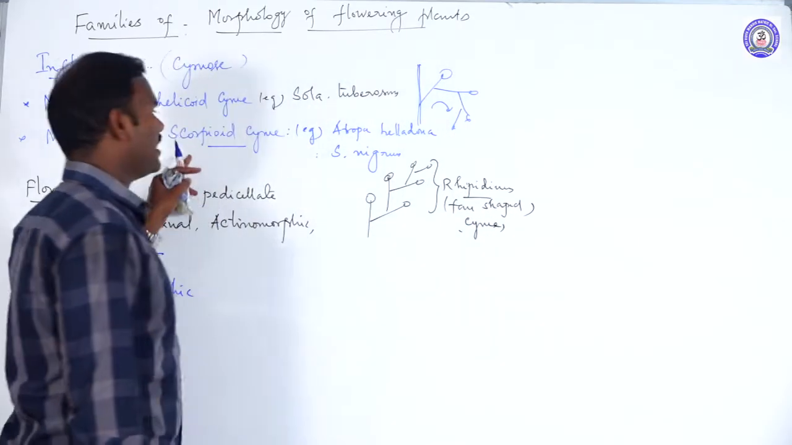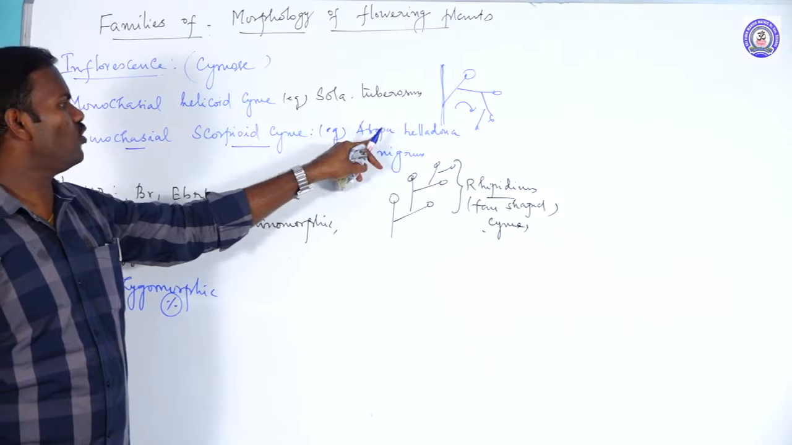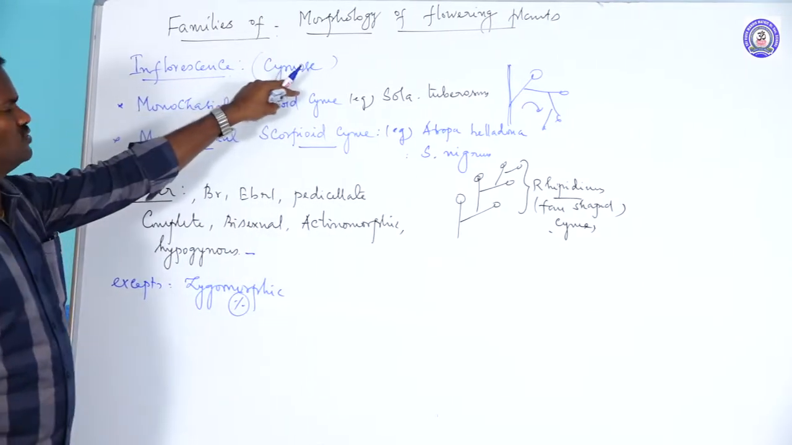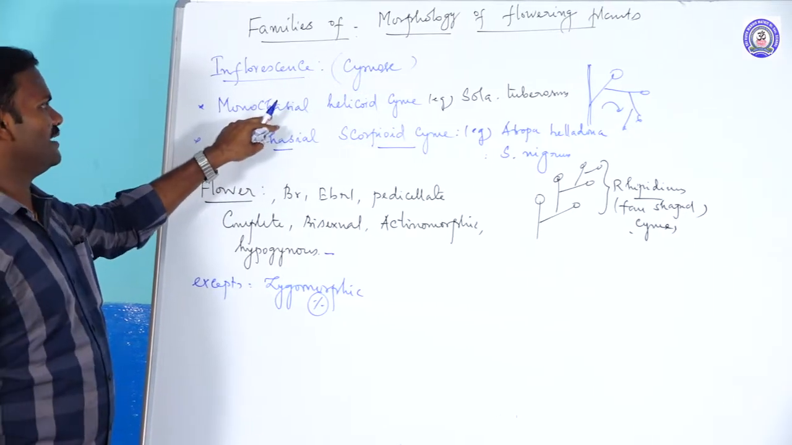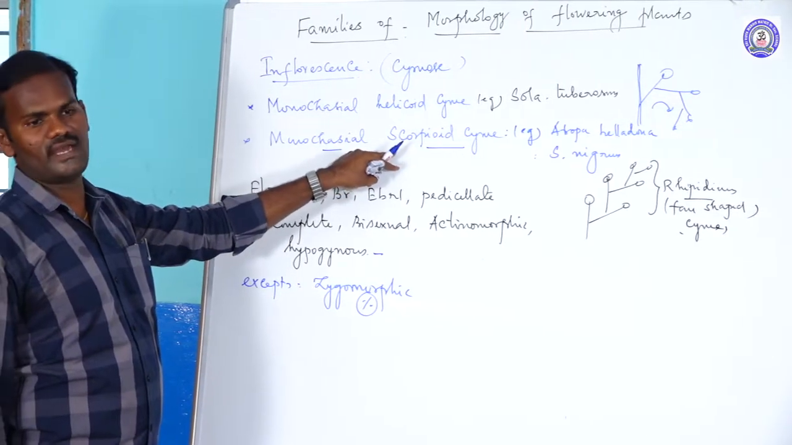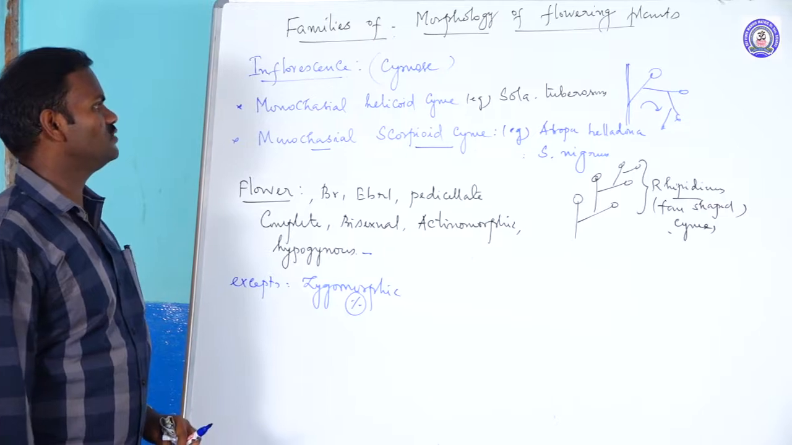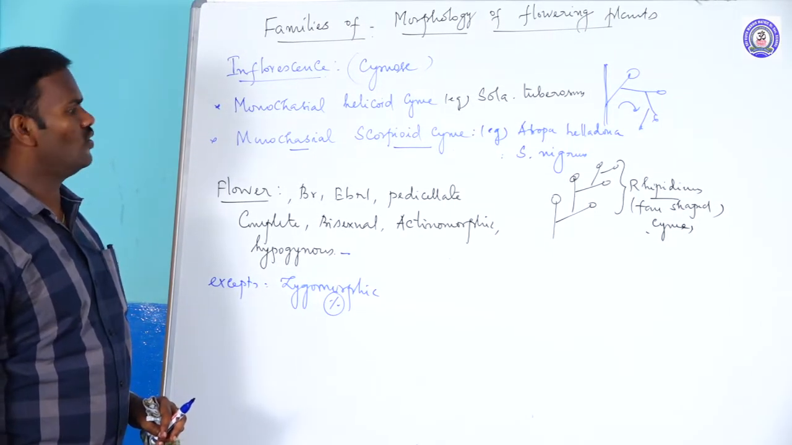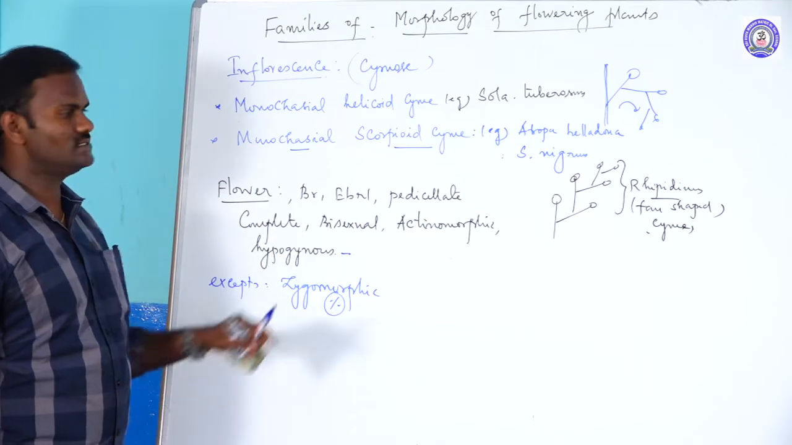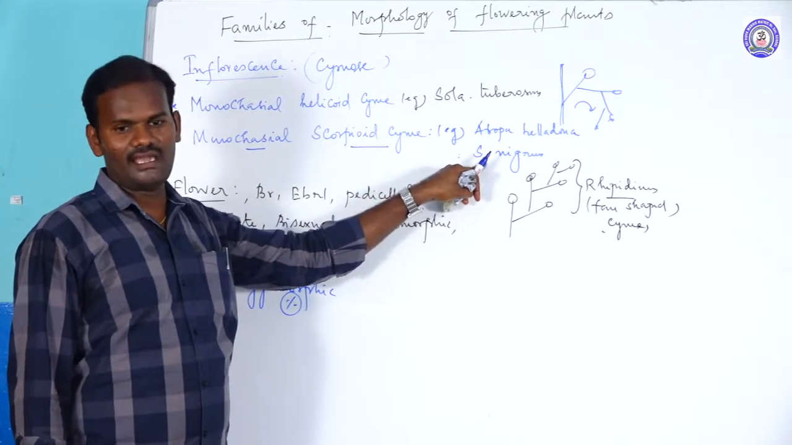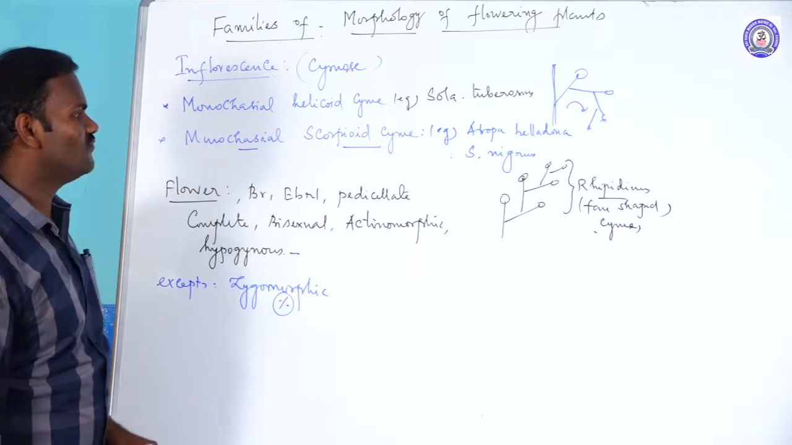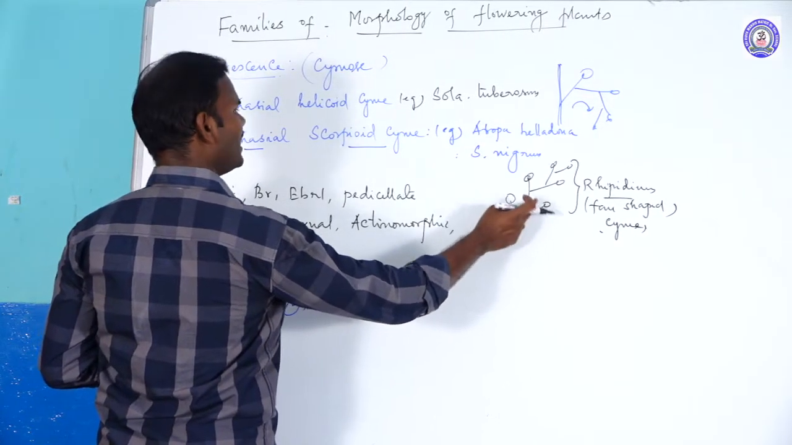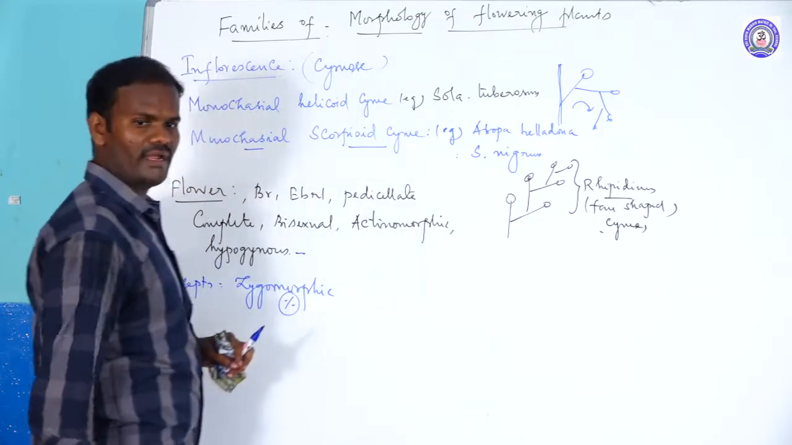These are called scorpioid cyme. For example, Atropa belladonna, Solanum nigrum. So generally cymose inflorescence, some species are helicoid cyme and some of them are scorpioid cyme. Helicoid cyme, for example, Solanum tuberosum. Scorpioid cyme, for example, Atropa belladonna. Another species, Solanum nigrum, is commonly called Manathakkali. That shows fan-shaped cyme. The lateral branches arise alternately to the left and right in a zigzag manner.